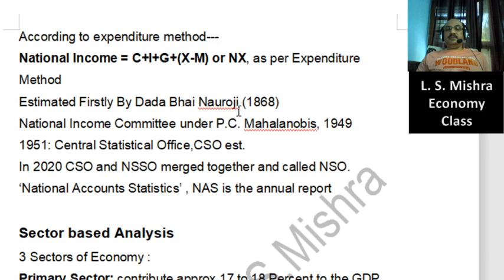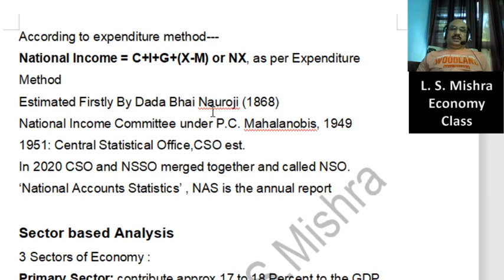You might have heard this name. Mr. Dadabhai Nauroji was one of the freedom fighters, as well as one of the well-known journalists during the freedom struggle, belonging to Mumbai, and a very learned person.